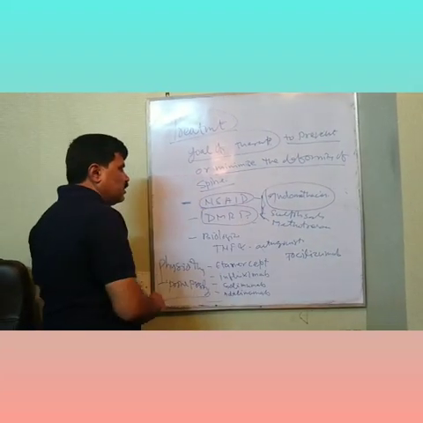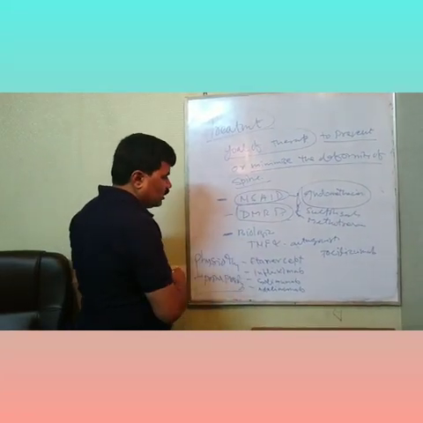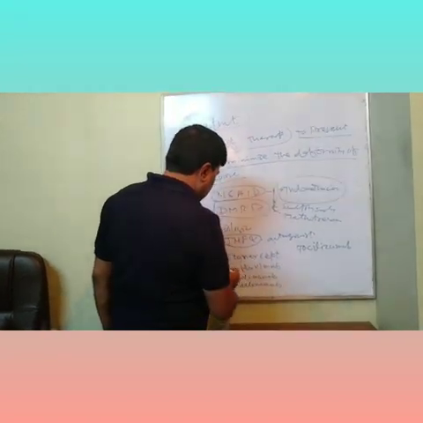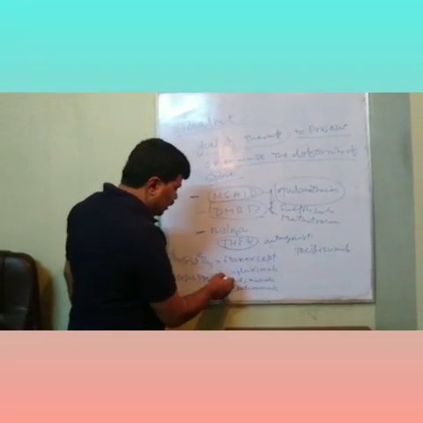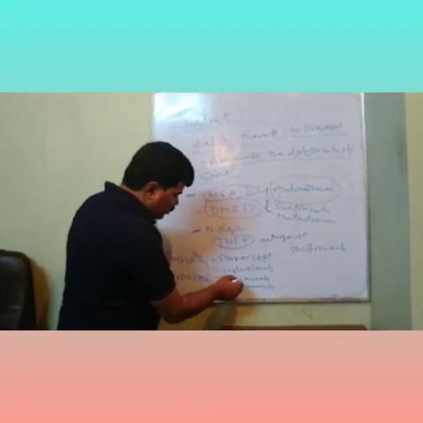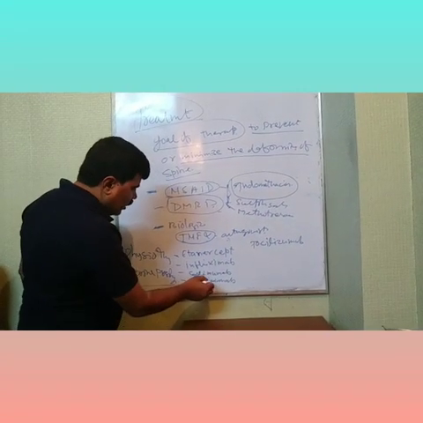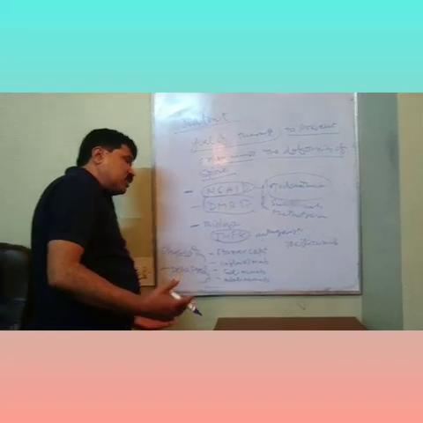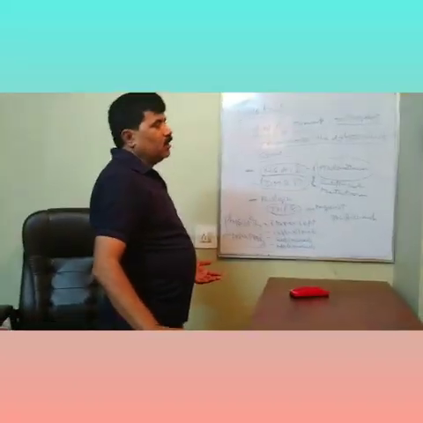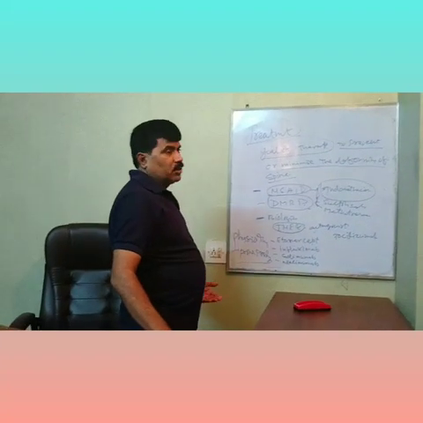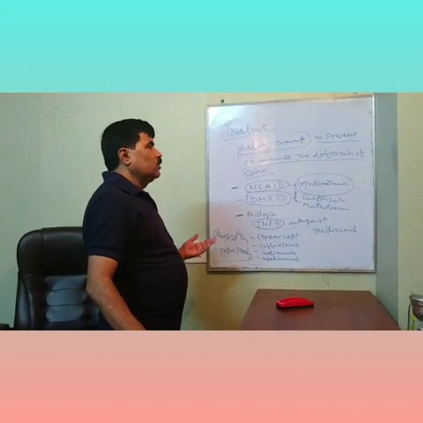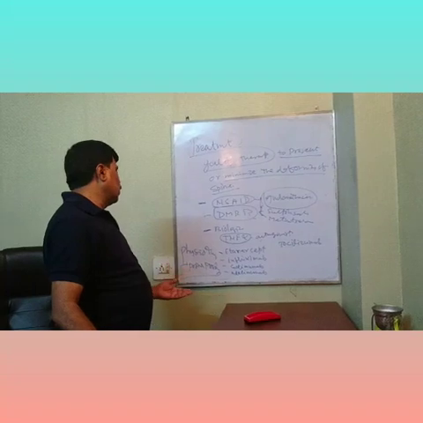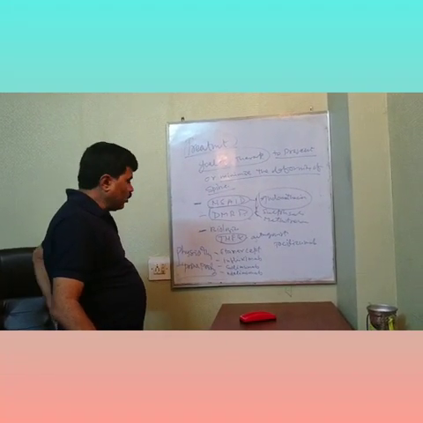If there is no response to DMARDs, then you go for biologics, TNF tumor necrosis factor alpha antagonists like etanercept, infliximab, golimumab, adalimumab or tocilizumab. These are very promising drugs, but the main thing is they are very costly. So they are not useful for the common man because of the high cost.